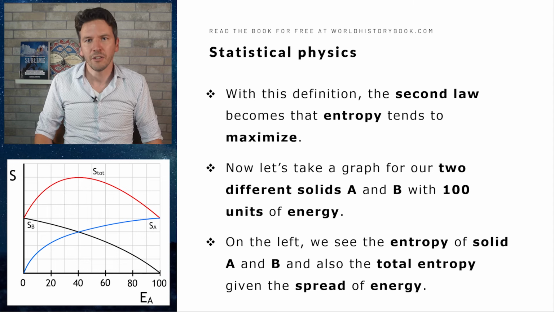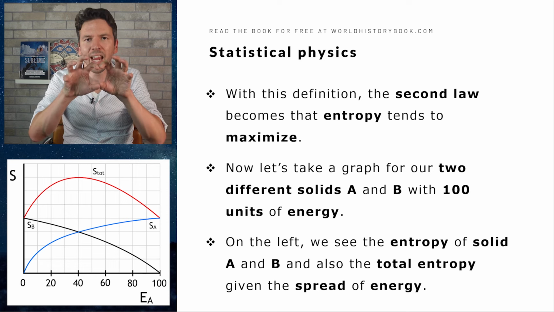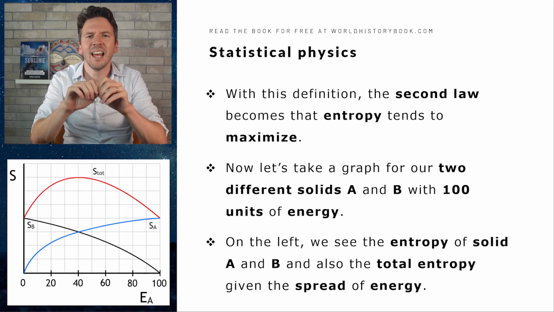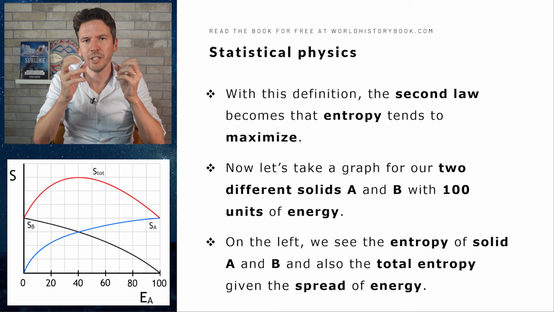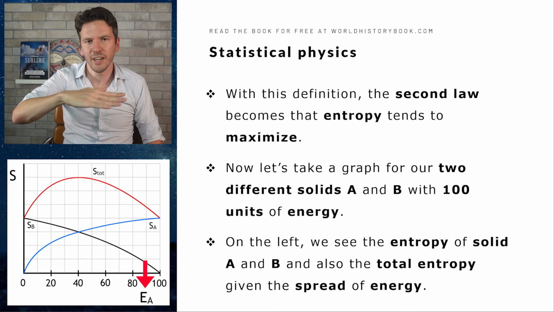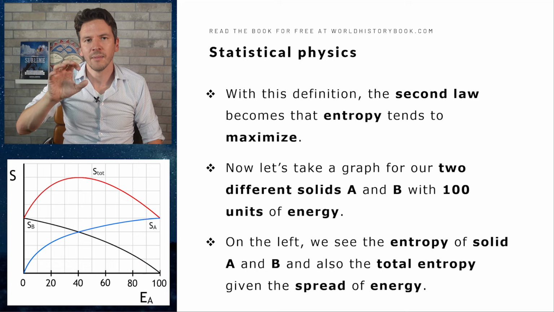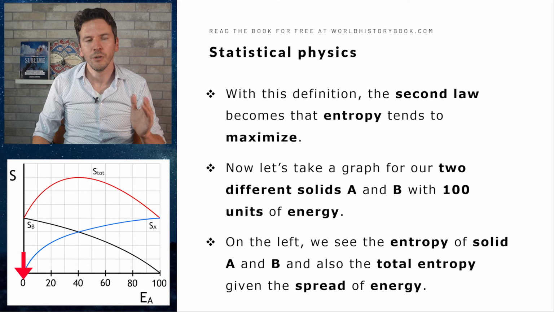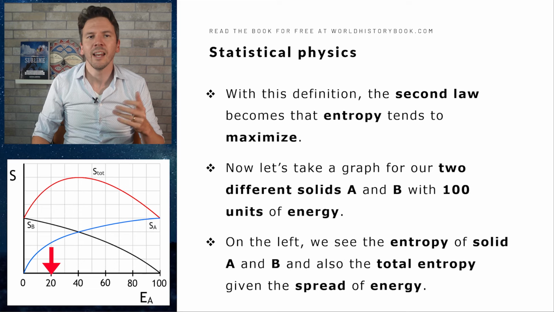Now let's look at a graph for our two solids A and B that are placed together. And let's add 100 units of energy to these blocks. On the horizontal axis, we now see the number of units of energies that are in solid A, and the rest is in solid B. So if we have 0 units of energy in solid A, all 100 of them are in solid B. And if we have 20 units of energy in A, then 80 units of energy are in B. And on the vertical axis we have the entropy, which is related to the multiplicity.